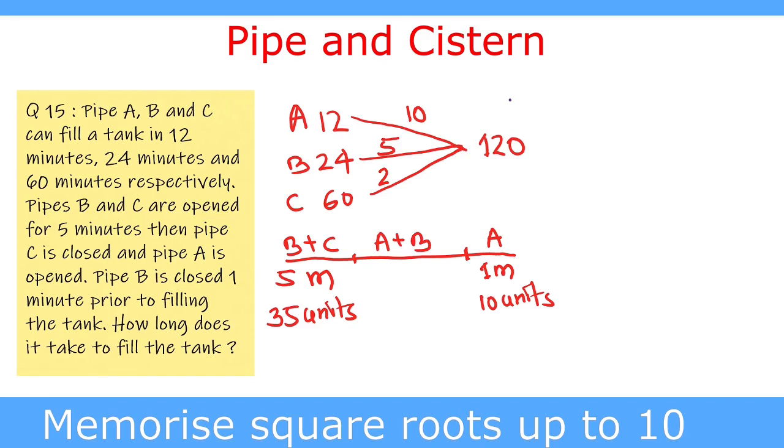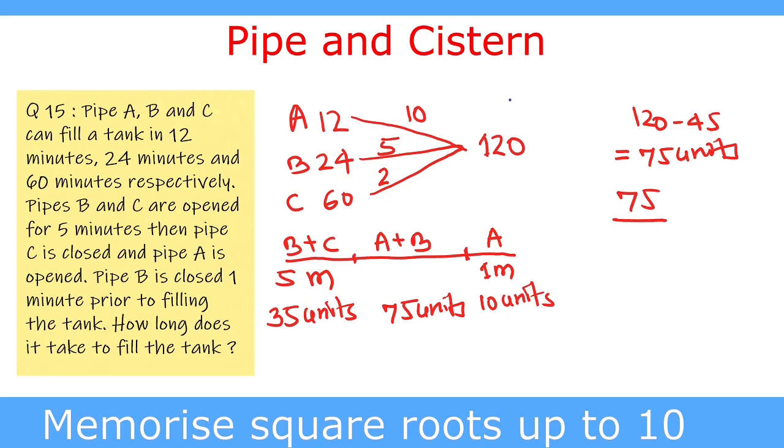35 plus 10 is 45, which is already filled. So 120 minus 45 is equal to 75 units that are to be filled. So we write 75 units here, and 75 units is filled by pipe A plus B together. So we divide 75 by the quantity filled by A plus B together.